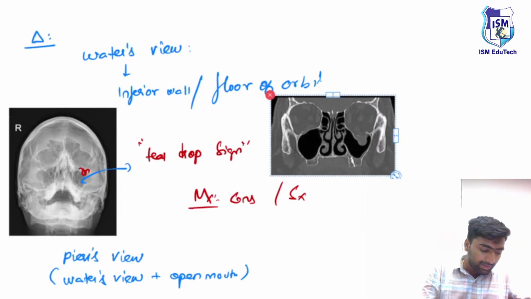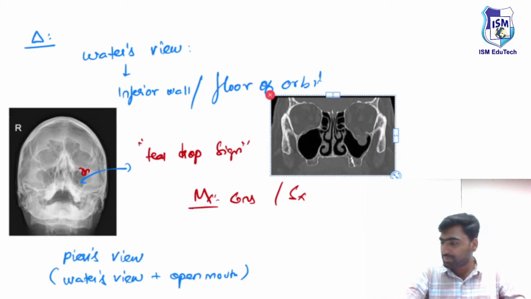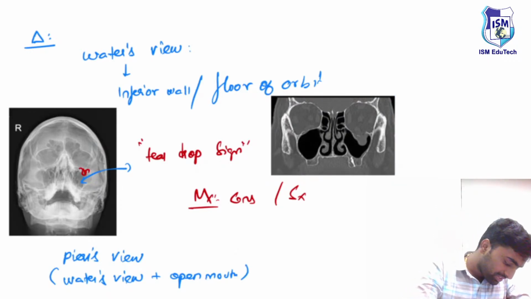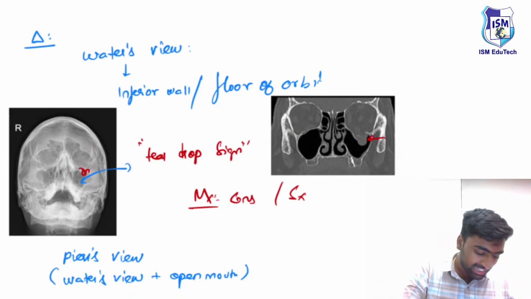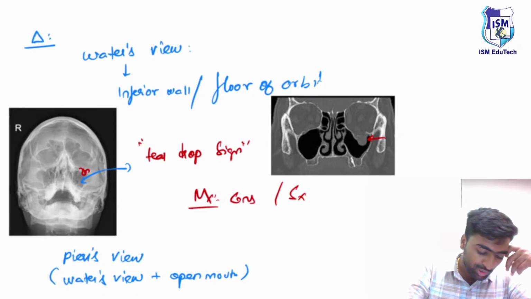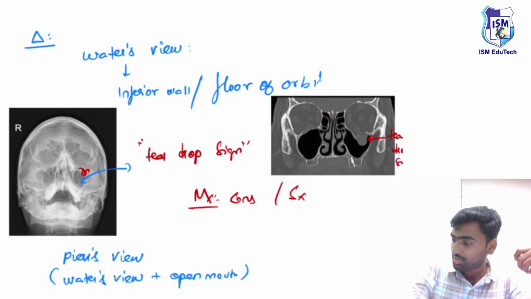Just one more note. I'm not able to see any questions in the chat section, so I think most of you are getting things correct and are on the right track. Just want to highlight how this blowout fracture looks, and you can see the teardrop sign. It's a CT coronal cut section, and you will be able to appreciate the teardrop sign.